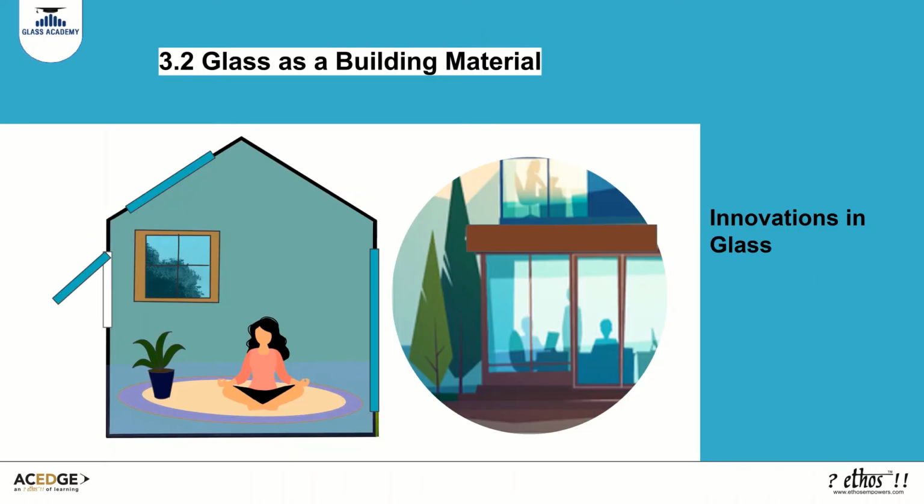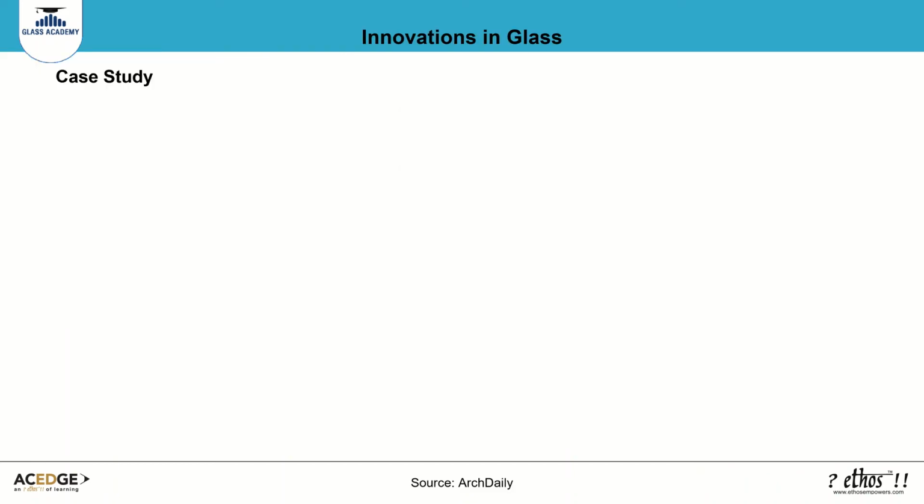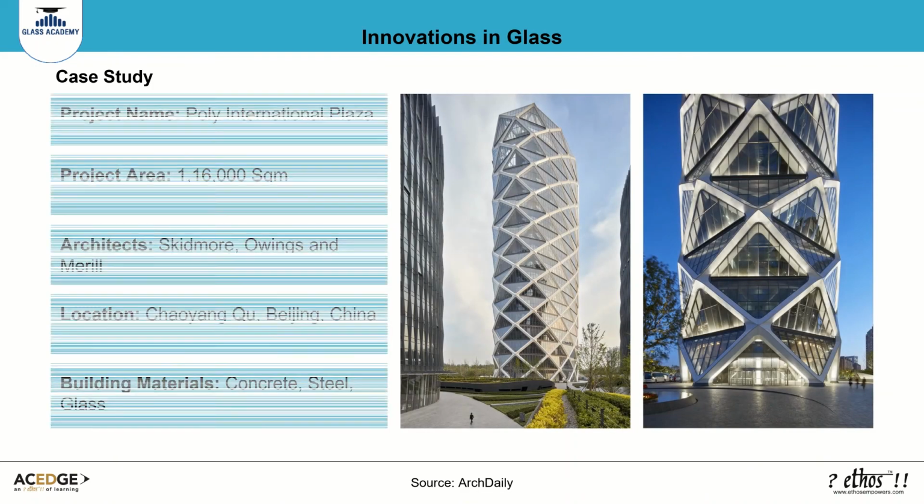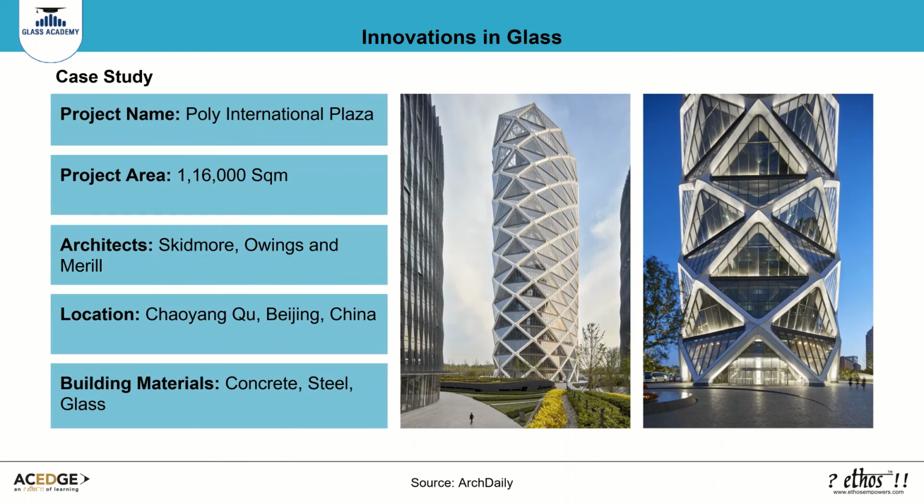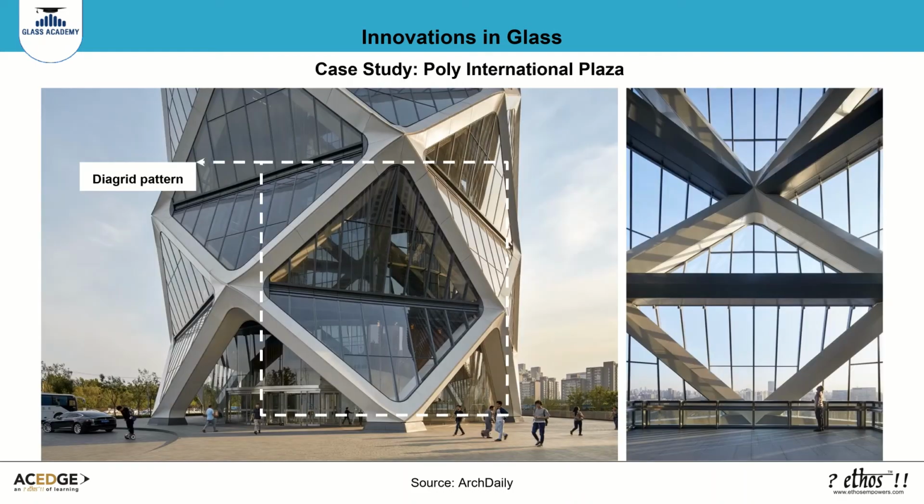Let us view a few innovative case studies of glass being used in iconic architecture. Poly International Plaza is located in Beijing, China. Beijing has a humid continental climate with severe dry winters, hot summers, and strong seasonality. Let us now look at this project to understand innovations in glass.